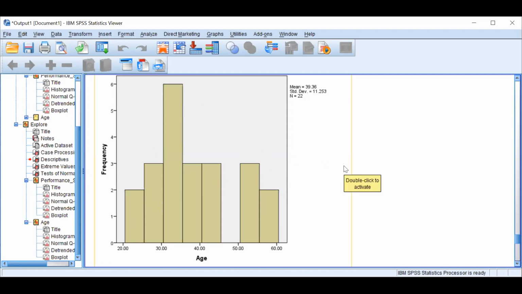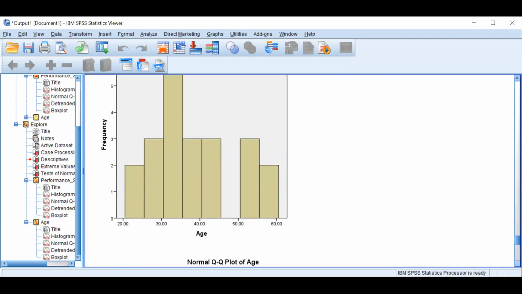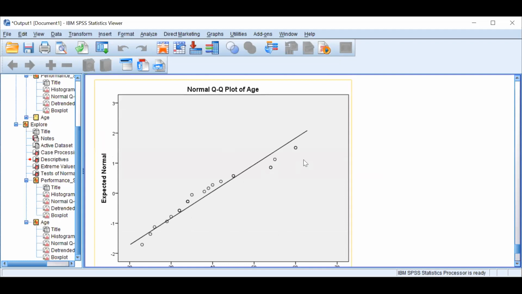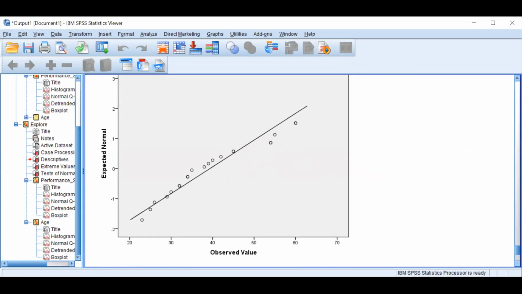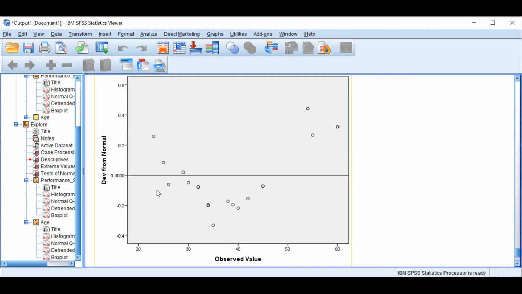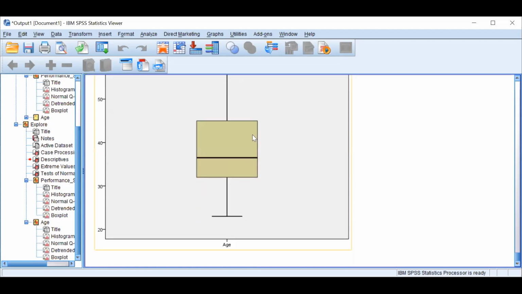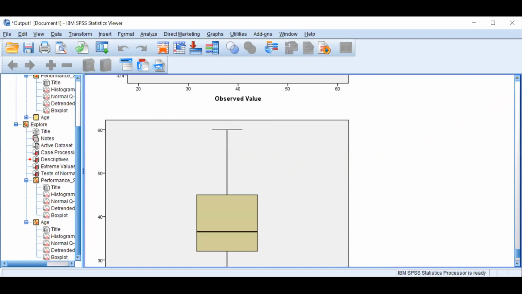So what is the way to find out whether we have normal data or not? The normality test, which we have seen just now. Now you can compare the QQ plot of age and the QQ plot of performance, and you can see the scatteredness. Age is also scattered, but not very much. You can see that this is 0.2, 0.4, and in that case it was 1, 2, 3, so the scale is also different. The scatteredness is very little, and the box plot is comparatively very neat, without any 0 and without any star. So this is the way you see outliers.